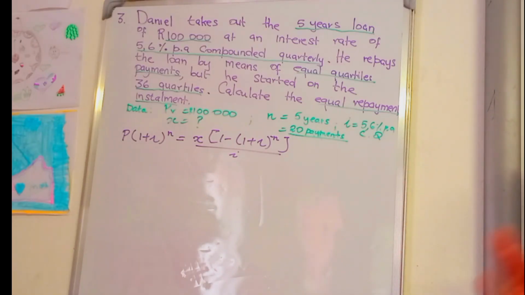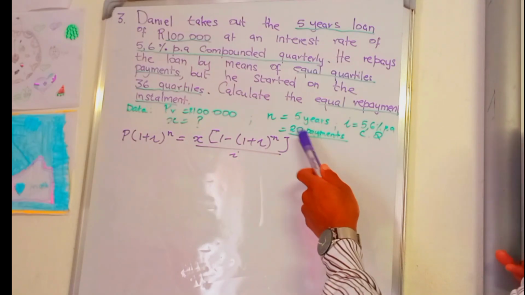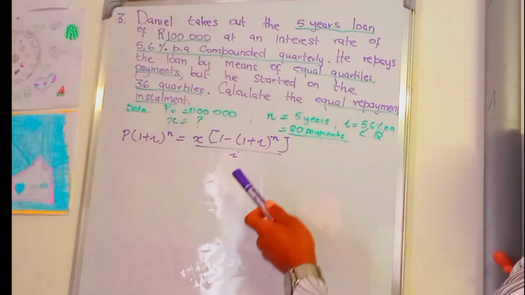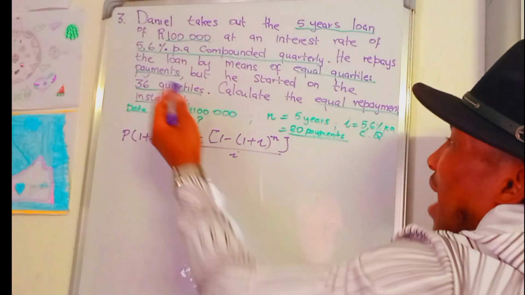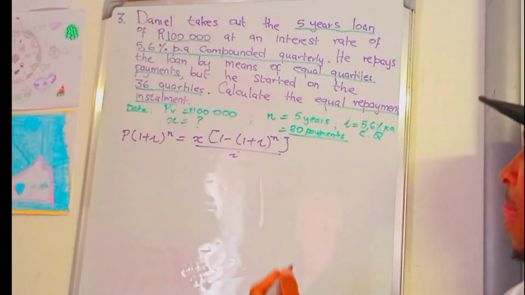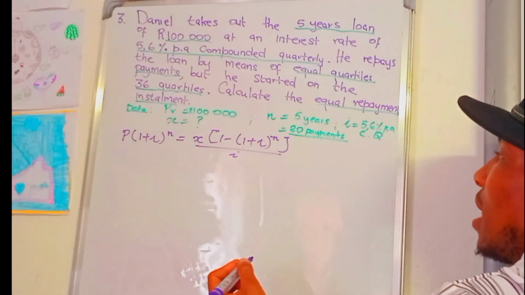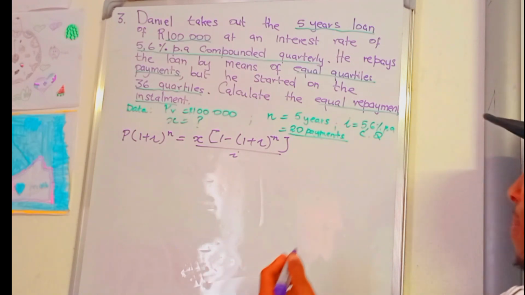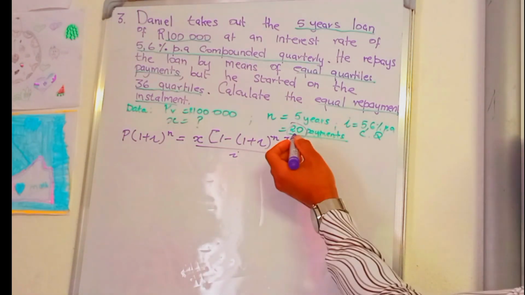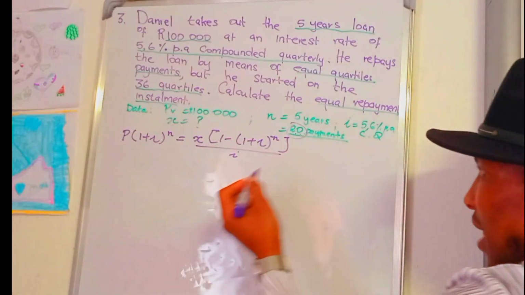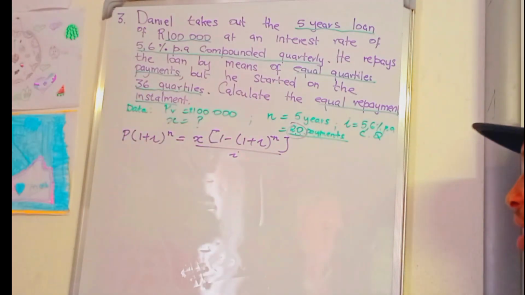As you see, Daniel's case means many missed payments. Let's go. We started at the 36th payment. They must have 20 payments, but it started at the 36th payment.